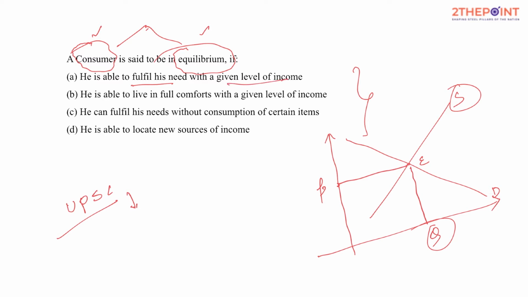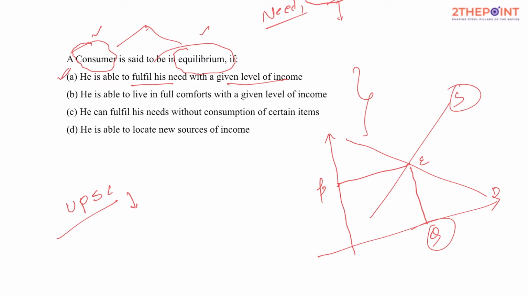I guess you could recollect the difference between need, want and greed. A need is something that is essential, and a want is a desire that people are willing to have but it is not necessary; you could live without having these goods and services. Greed is something you want to have at the cost of other people. So when is a consumer said to be in equilibrium? If he was able to get all the things necessary for the amount of money he has with him. That seems to be the best option in this case.